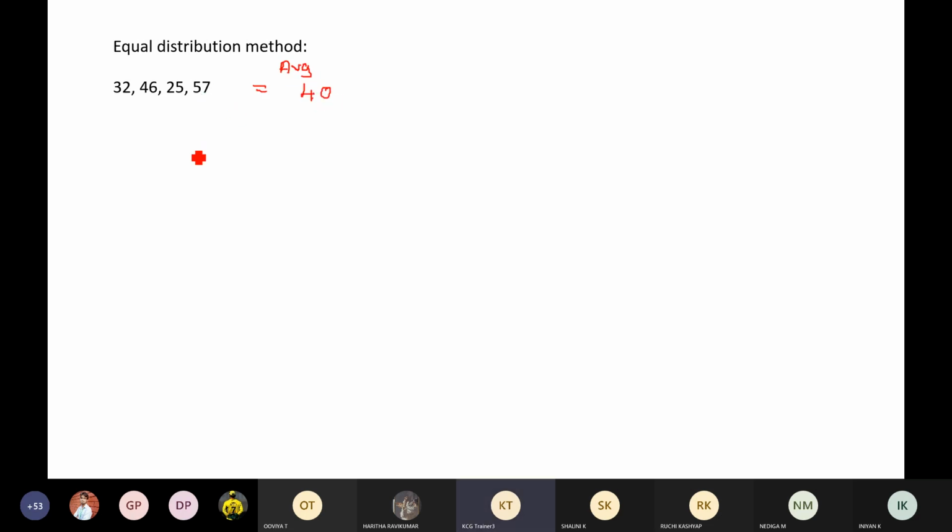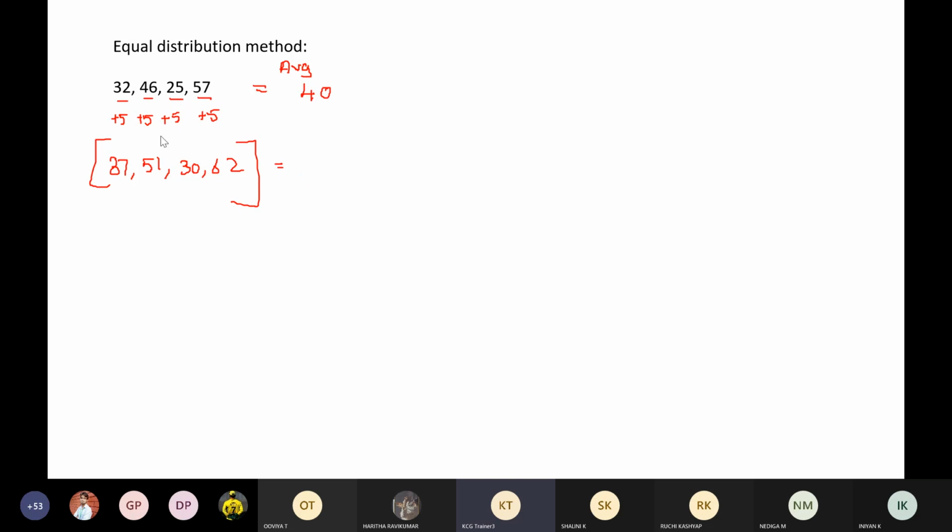Now, let's say I ask you guys to find out the average of 37, 51, 30, 62. If I ask you guys to find out the average of these numbers, I've just added 5 to these numbers. Can you guys find out the average of these numbers? The new set of numbers.